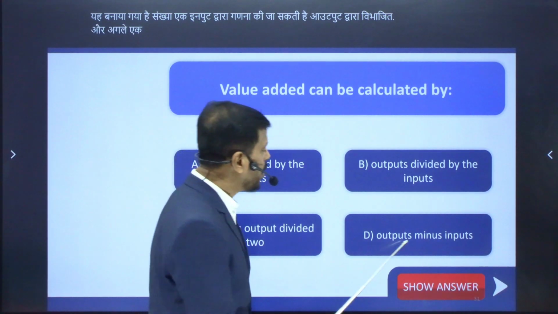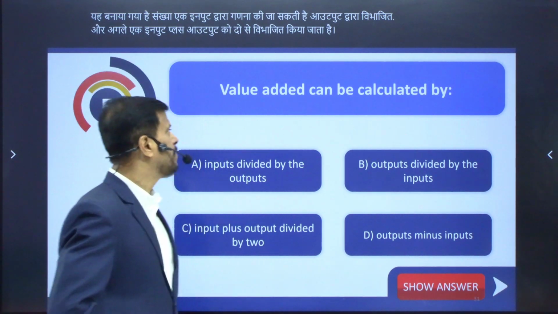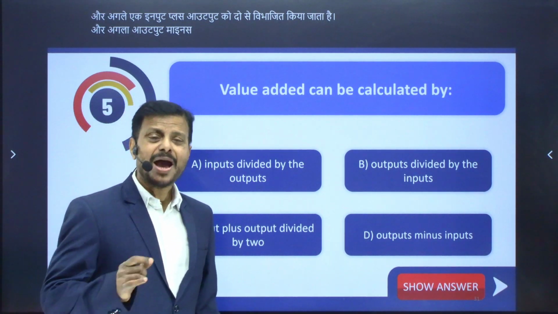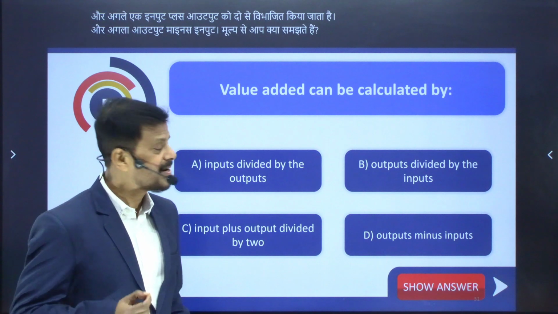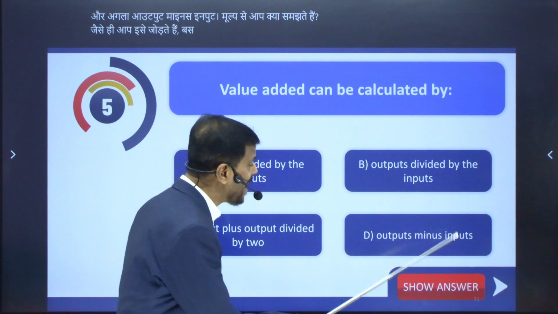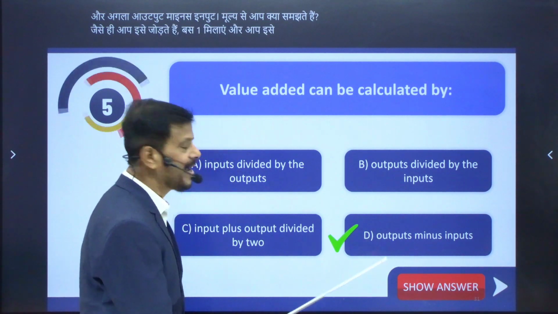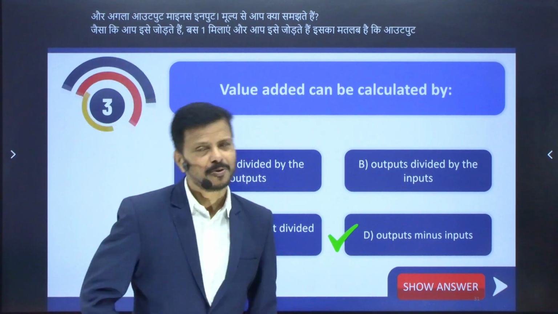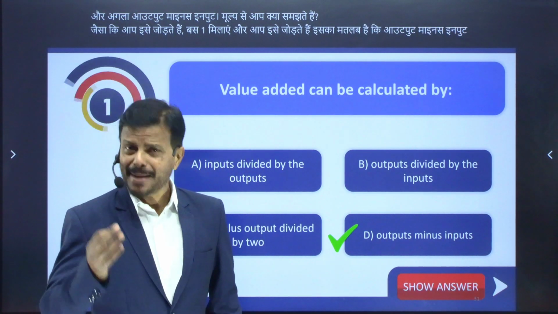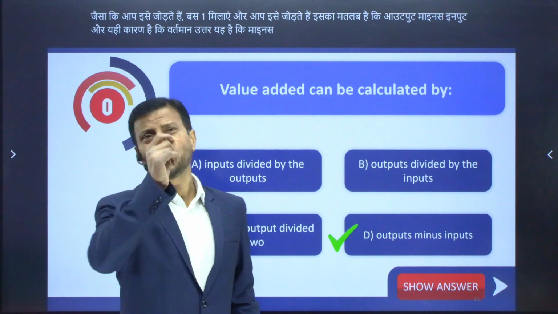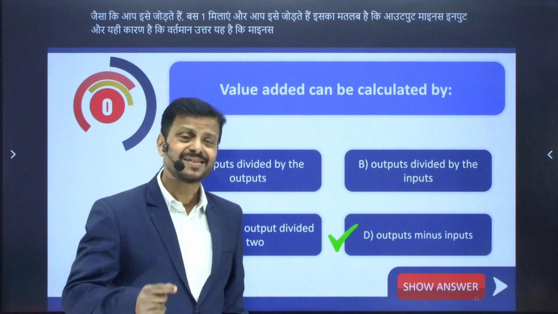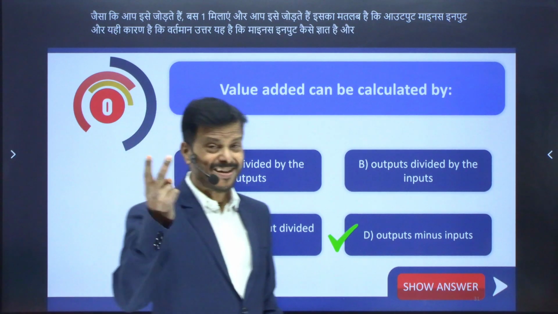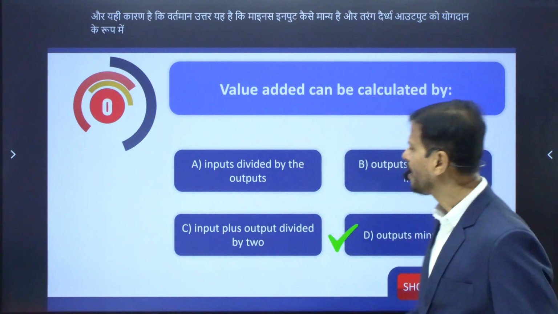And next, output minus input. What do you mean by value added? Value added simply means output minus input. And that's why the correct answer is output minus input. It is known as value added, whereas output divided by input is known as productivity. So please understand these two terms.